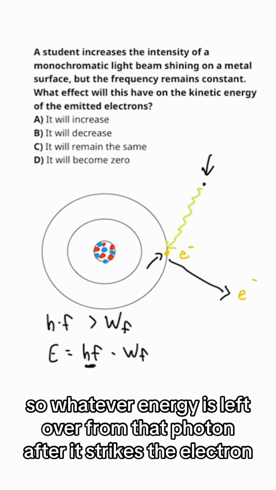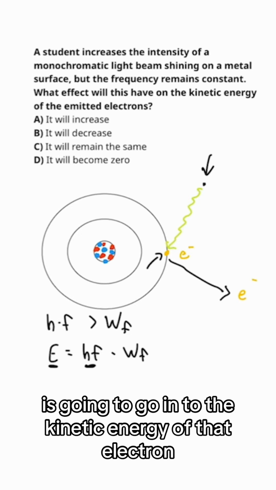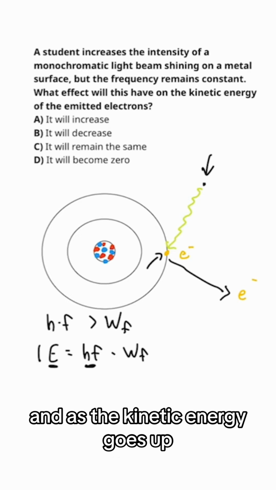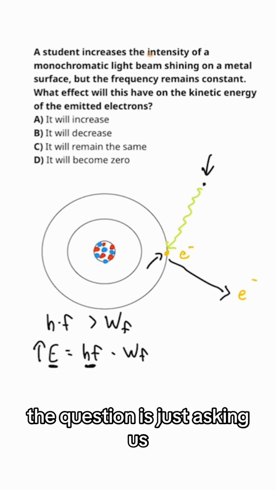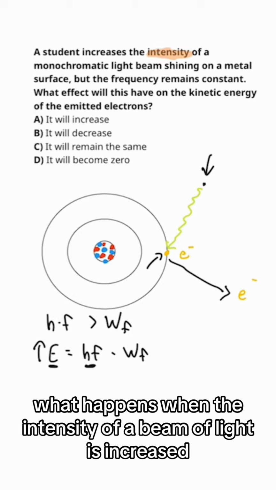So whatever energy is left over from that photon after it strikes the electron is going to go into the kinetic energy of that electron. And as the kinetic energy goes up, the speed of the electron goes up. The question is just asking us what happens when the intensity of a beam of light is increased.